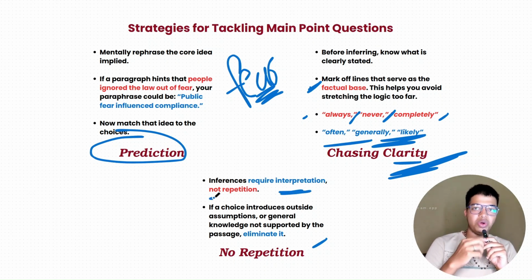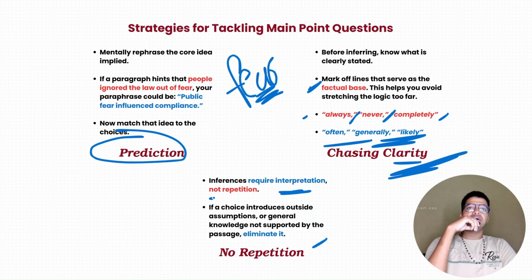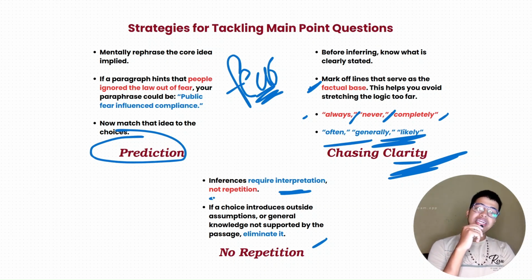As I told you in the very beginning of this session, inference is not the repetition of the words and phrases of the passage. It is the repetition of the spirit of the idea being pushed in the passage. In the law example, if the passage says people ignored the law out of fear, your inference should be how compliance is brought out when people are scared.